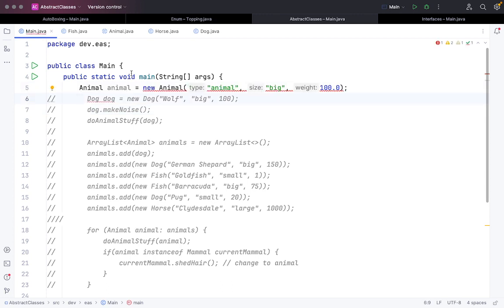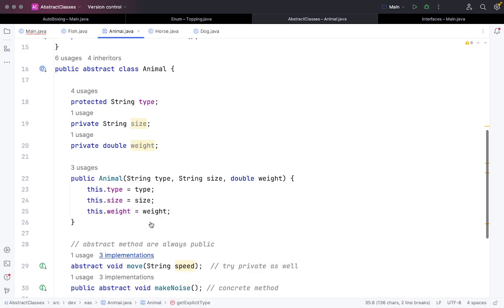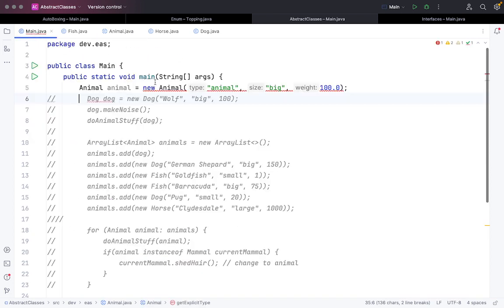Okay, now I have this abstract class called Animal, right? If I try to create an object with the type Animal, size and weight, which I have these fields already initiated with new, you can see the red line is coming already. But if I try to run this code, let's see what kind of output or error message it will give.